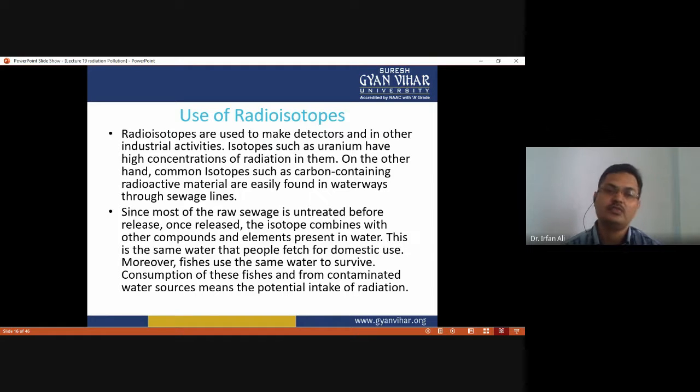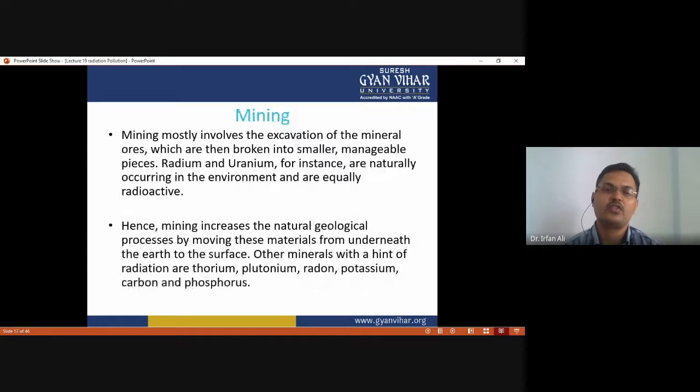Since most of the raw sewage is untreated before it is released into streams, the isotopes combine with other compounds and elements present in the water. This is the same water that people fetch for domestic use, and fish use the same water to survive, so consumption of these fish from contaminated water sources means potential intake of radiation.